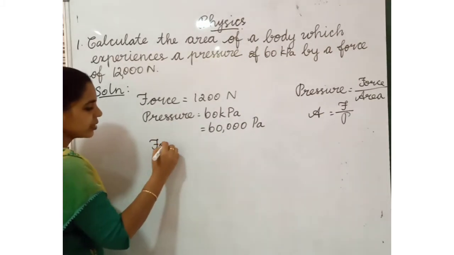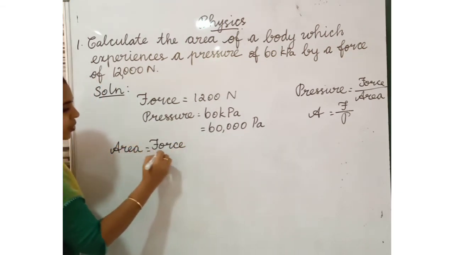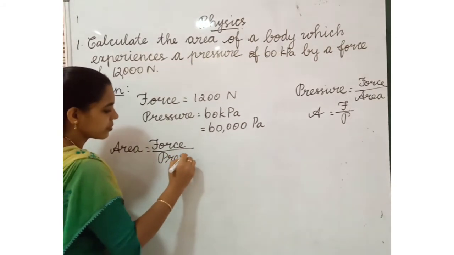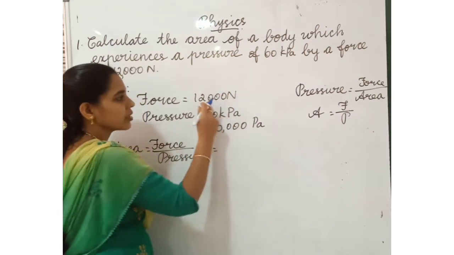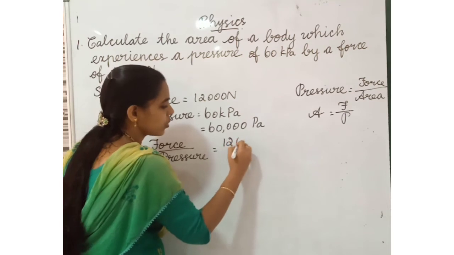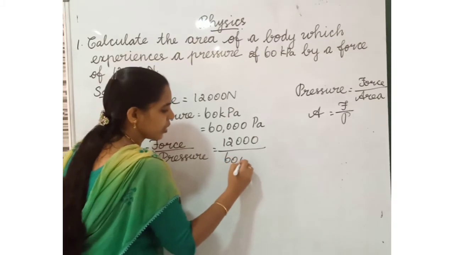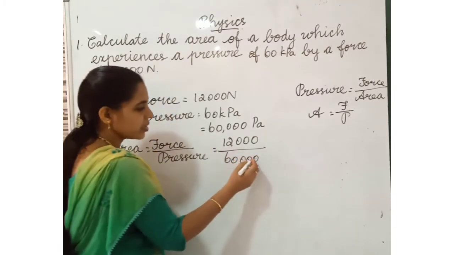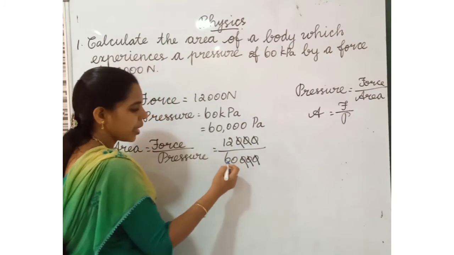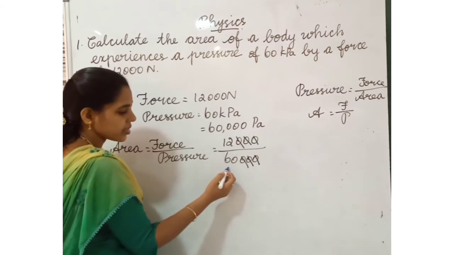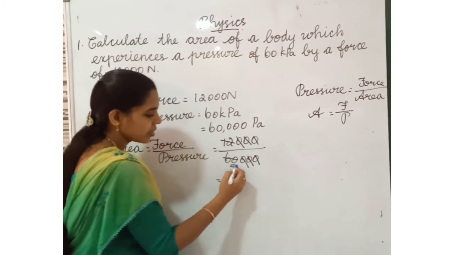What is the formula here? Area is equal to force divided by pressure. So area is equal to 12,000 divided by pressure, 60,000. Shall we cut these numbers? Cancel the zeros. The balance is 12 divided by 60. One 12 is 12, then five 12s are 60.